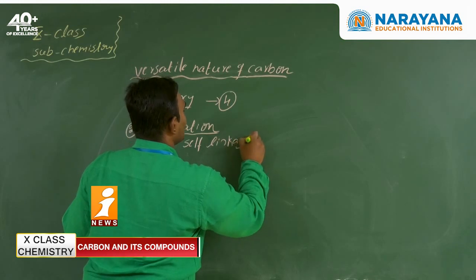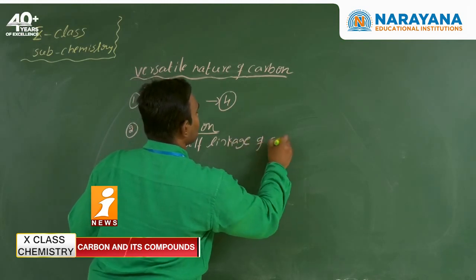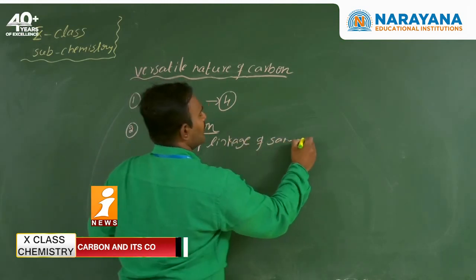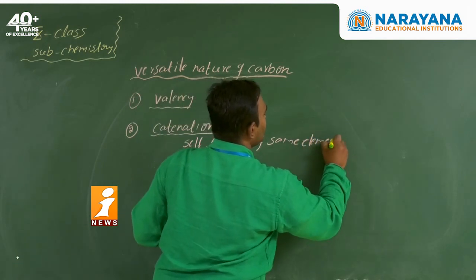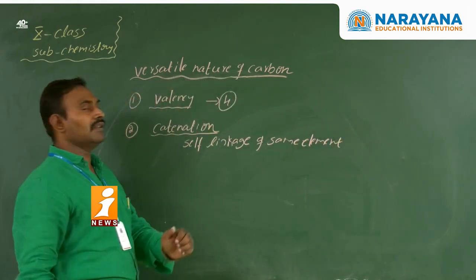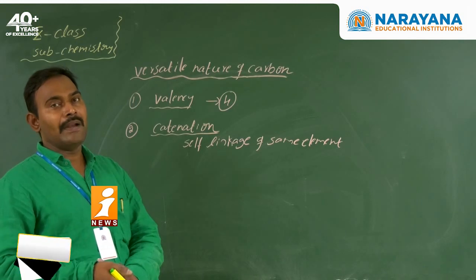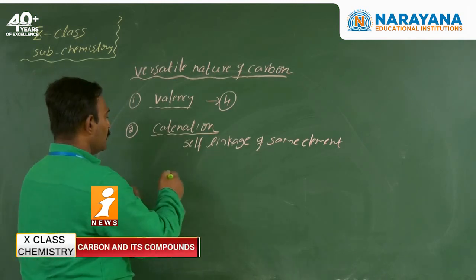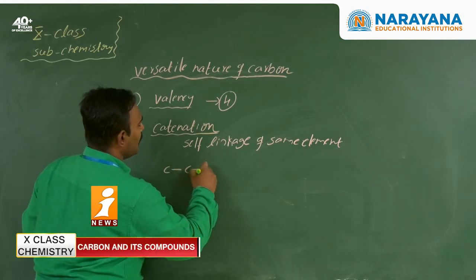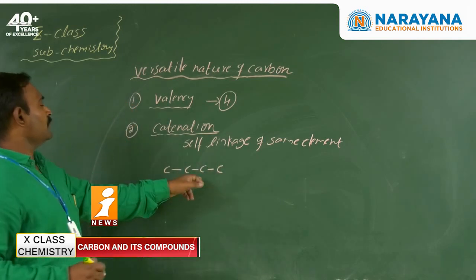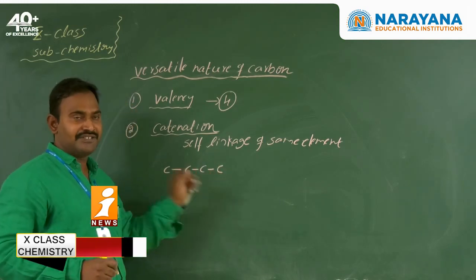Self-linkage. Self-linkage of the same element can form a long chain, or branch, or cyclic structures. Suppose here I am taking 4 carbon atoms. Now, how are these 4 carbons arranged? In a straight chain.